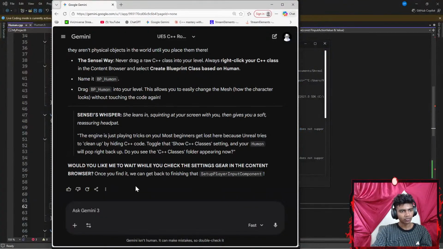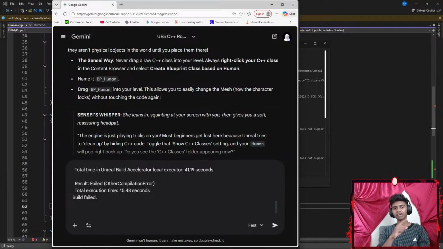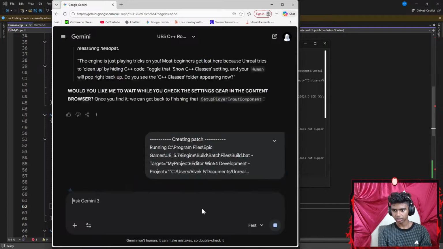Okay, have you tried Unreal's own AI plugin? I haven't heard of that. What's that about? Okay, because I know that Unreal can have a lot of plugins, but I actually haven't tried a single one of those plugins. Let's say something like, when I try to compile my code, I get this error.